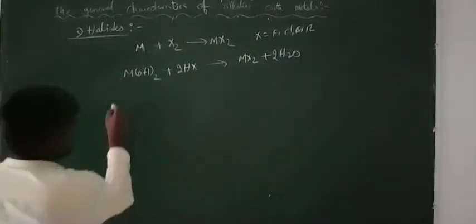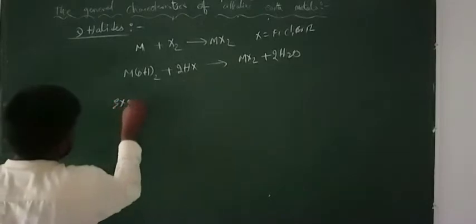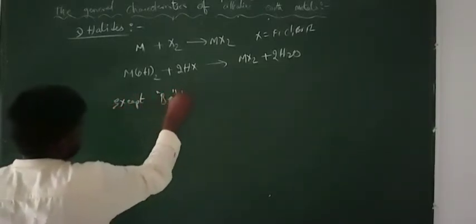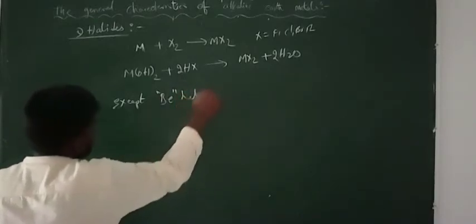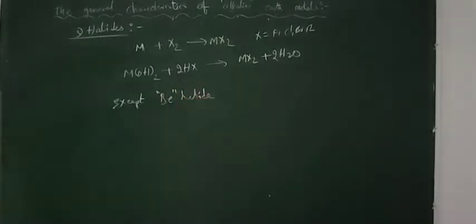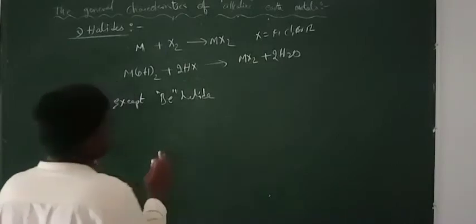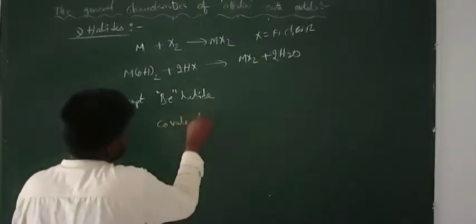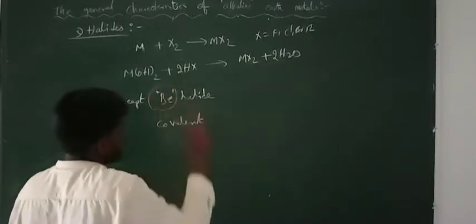Here, except the beryllium halides, all the remaining are ionic. The beryllium halides are covalent in nature, because beryllium has a very small size.